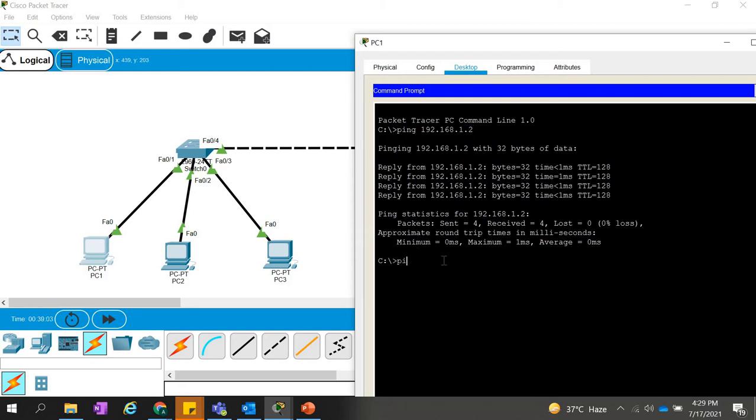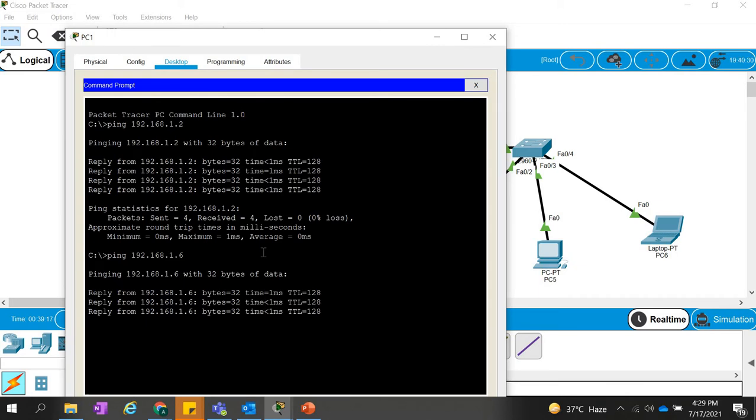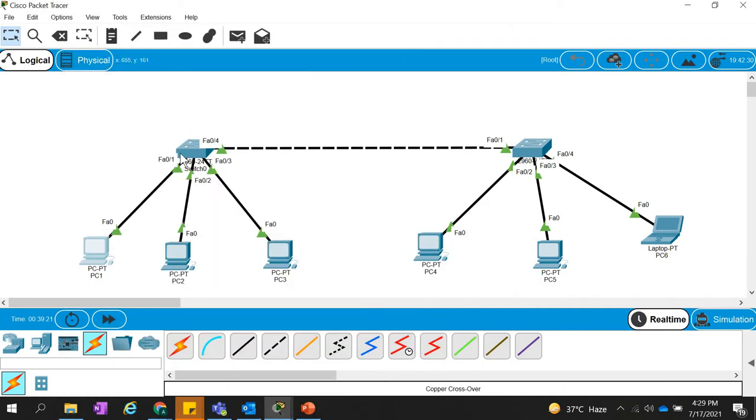Now let's try to ping another computer from the other switch, 192.168.1.6. That is PC6, this laptop. Let me try to ping that one. That also we are able to ping. It means that whenever you connect the switches and make the connections correctly, even though we haven't done any configuration on the switch, we are still able to communicate and ping from one PC to another.